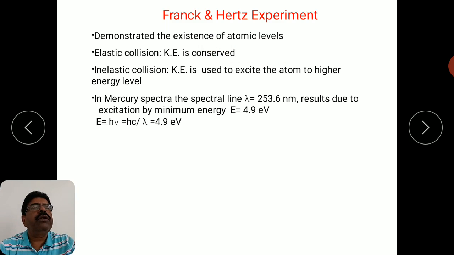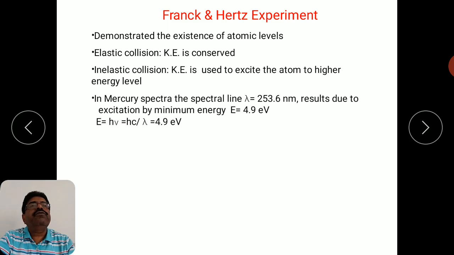So Bohr for the first time used the quantum concept in order to describe the atomic structure, and he predicted the transitions and that only certain discrete energy levels exist for a particular atom, for example the hydrogen atom. So that was only a theoretical concept. People didn't know at that time whether these energy levels really exist.